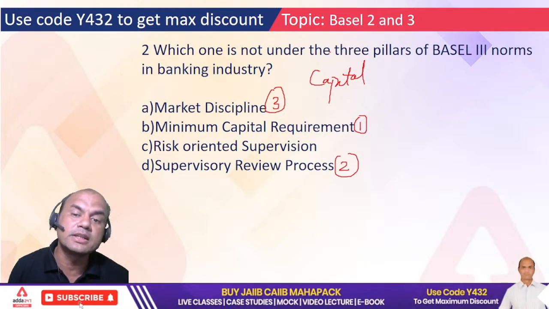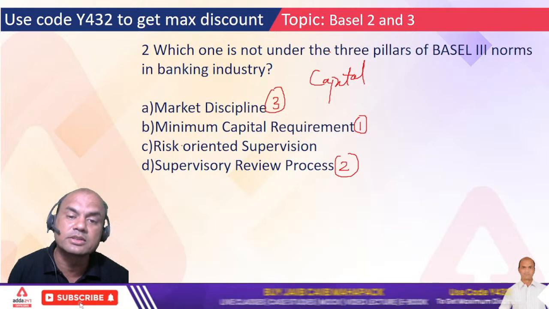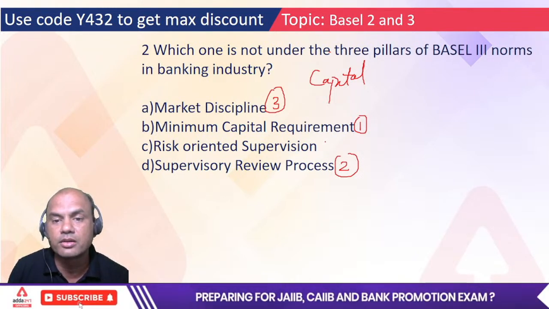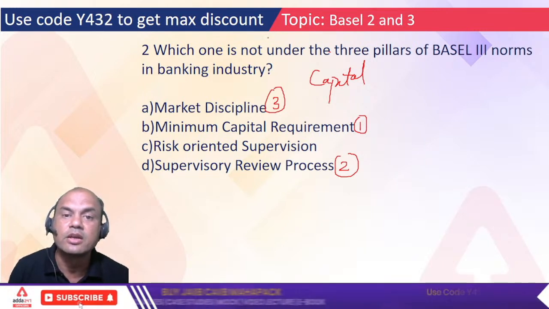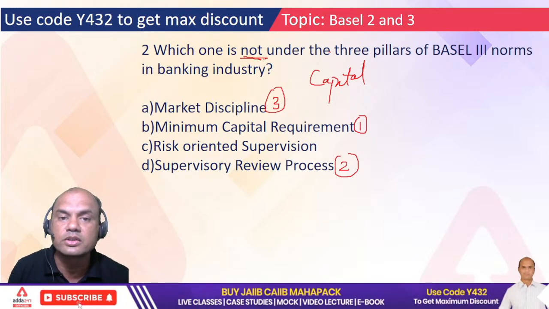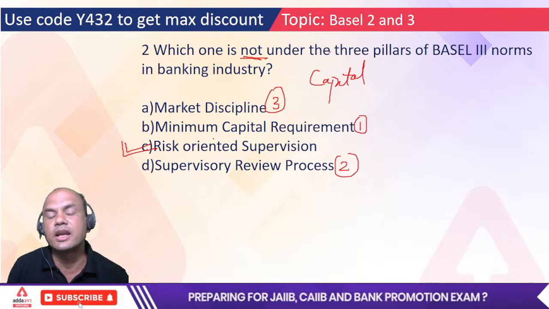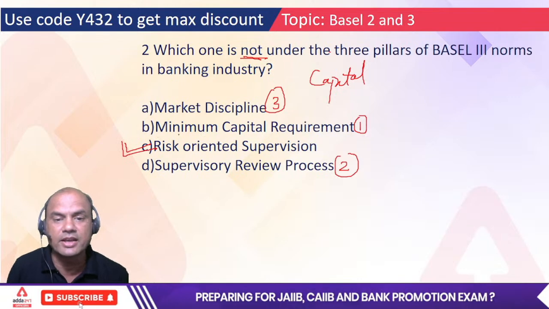So these are the 3 pillars. And what is this then? Risk oriented supervision. Nobody knows. Okay, so this is the right answer. We want the one that is not. So C is the right answer. Got it, everyone? C is the right answer. Everyone is typing C. Correct.